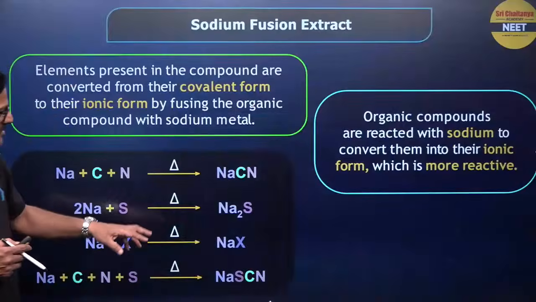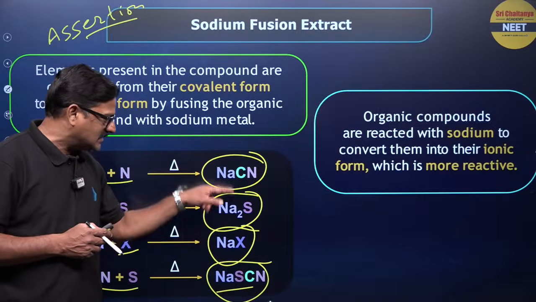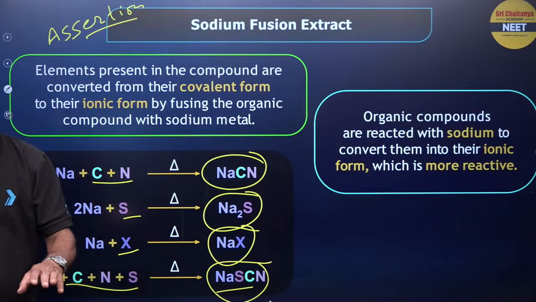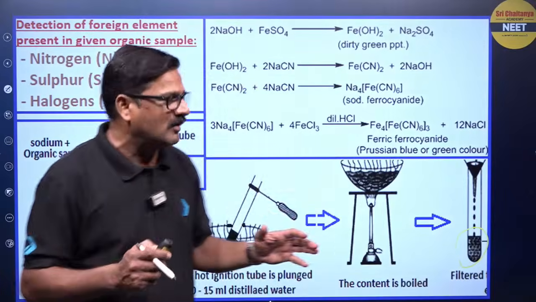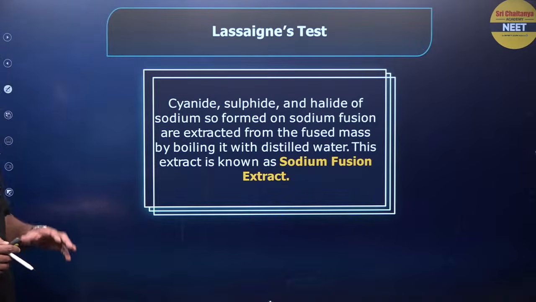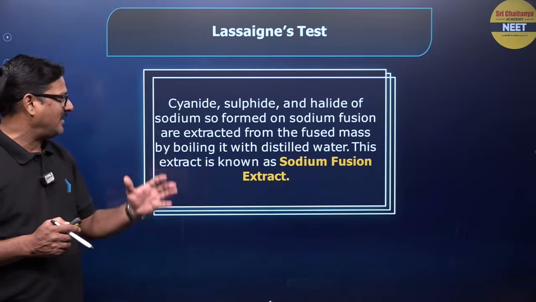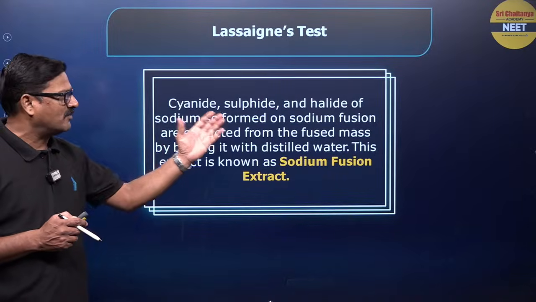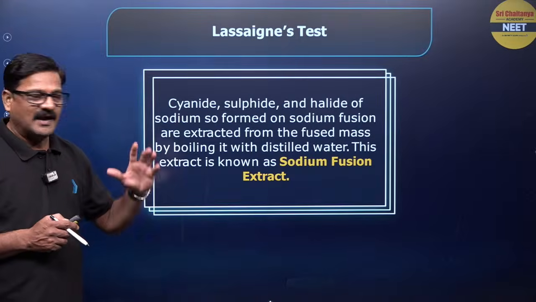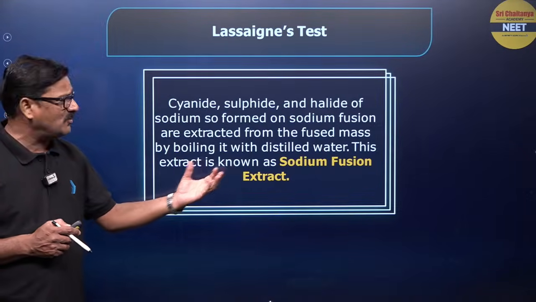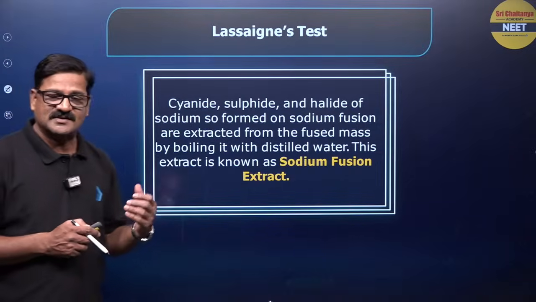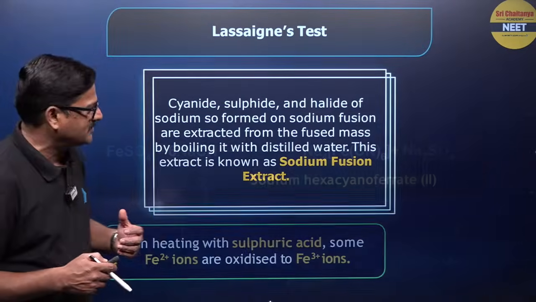What is present in the Lassaigne extract? These are the compounds that are present in the Lassaigne extract. So feel as if you are in the laboratory and I am showing you all these reactions. Cyanide, sulfide and halide of sodium are formed in the sodium fusion extract, and this is boiled with distilled water, and this extract is known as Lassaigne extract or sodium fusion extract.